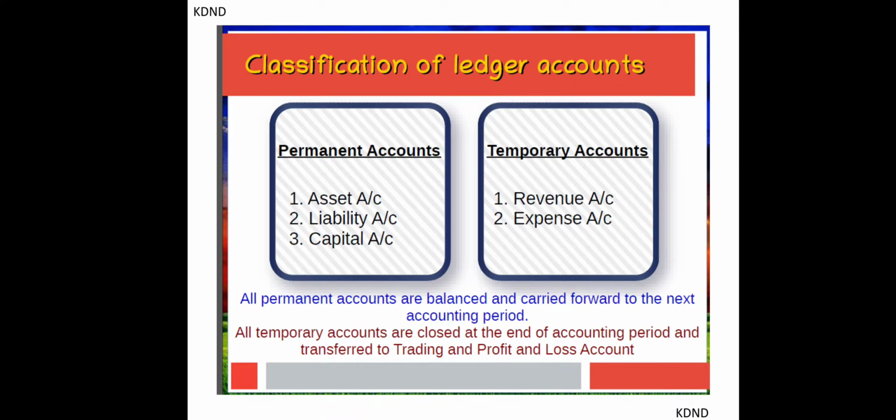Now what are temporary accounts? Temporary accounts are revenue and expenses accounts because they are temporary for one particular year only, because expenses may be incurred in one particular year only or incomes may be received in that particular year only. Suppose I have expenses of rent every year.